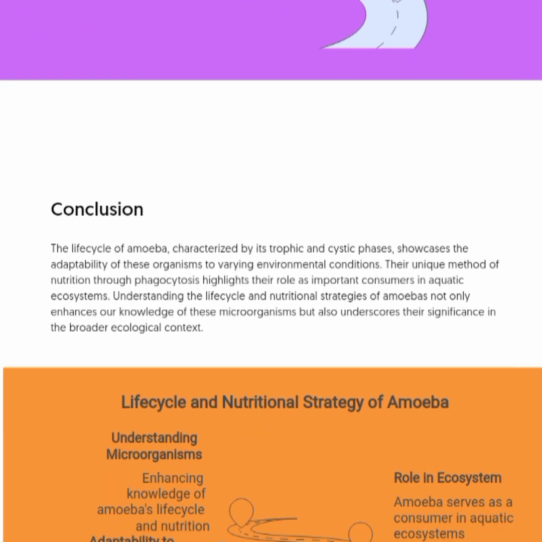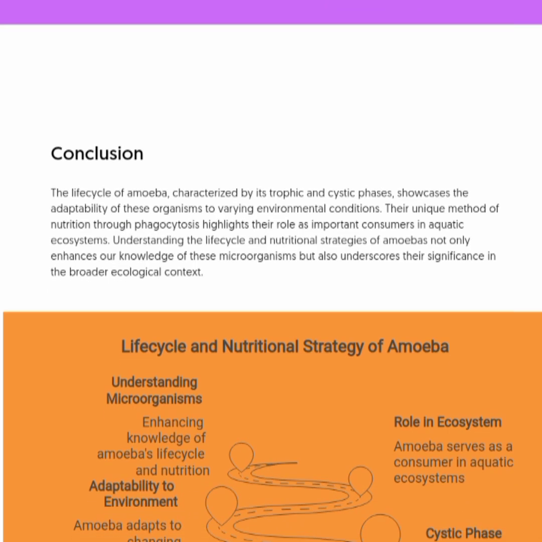Conclusion. The life cycle of amoeba, characterized by trophic and cystic phases, showcases the adaptability of these organisms to varying environmental conditions. Their unique method of nutrition through phagocytosis highlights their role as important consumers in aquatic ecosystems. Understanding the life cycle and nutritional strategies of amoeba not only enhances our knowledge of these microorganisms but also underscores their significance in the broader ecological context.